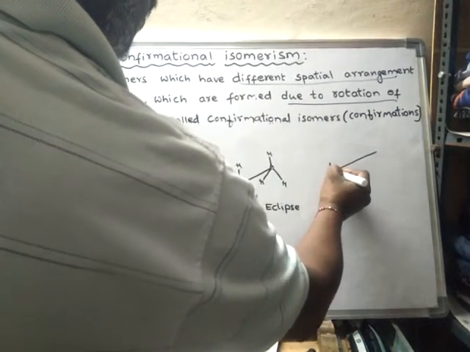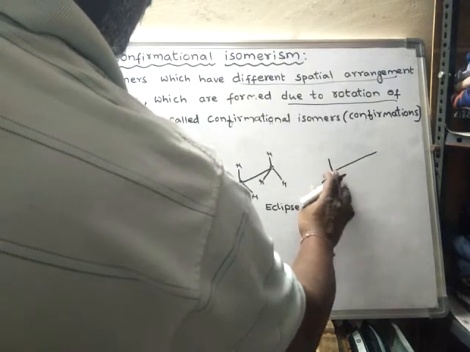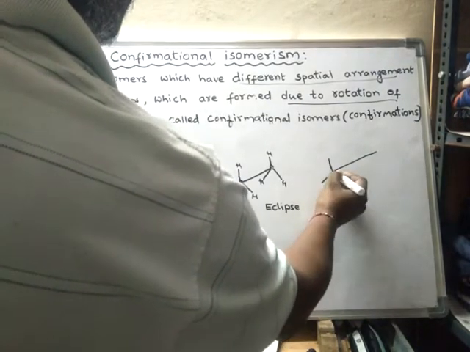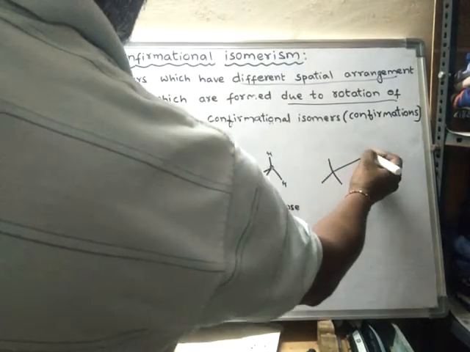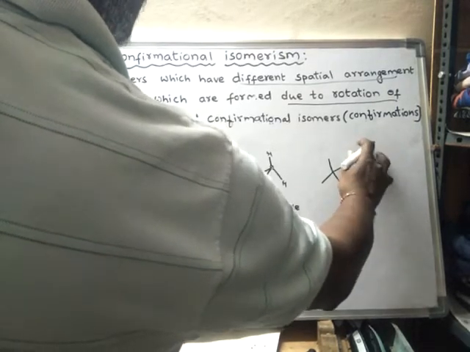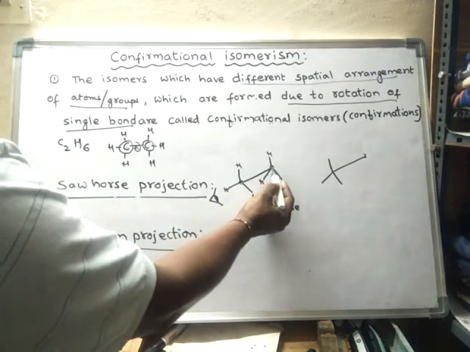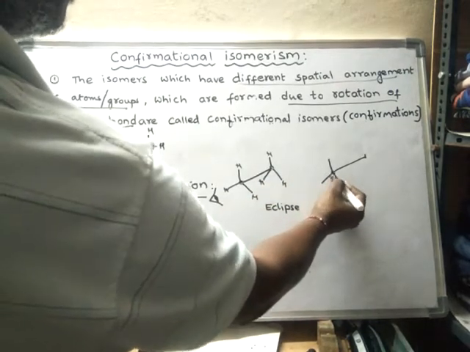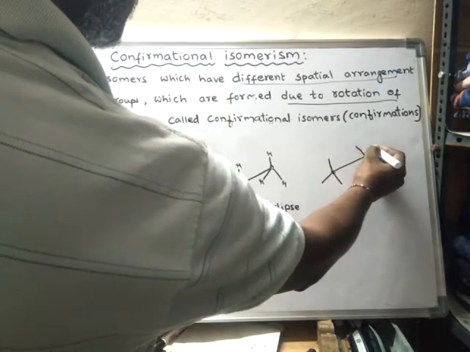Mainly two prominent types of arrangements are seen in the ethane molecule. What are those two? Here it is an inverted Y, this is also an inverted Y, and here I am writing a vertical Y.